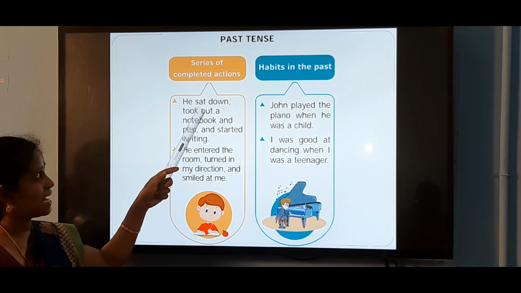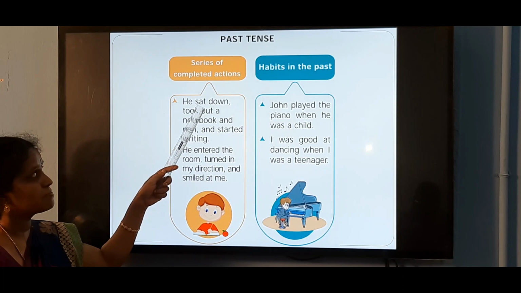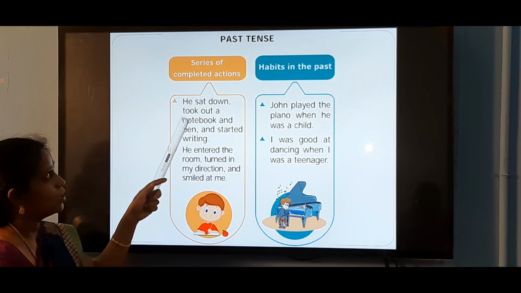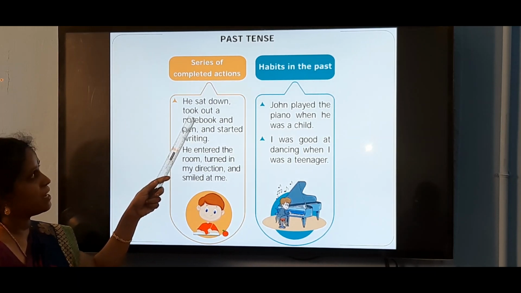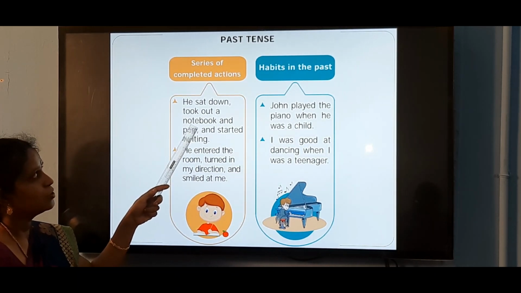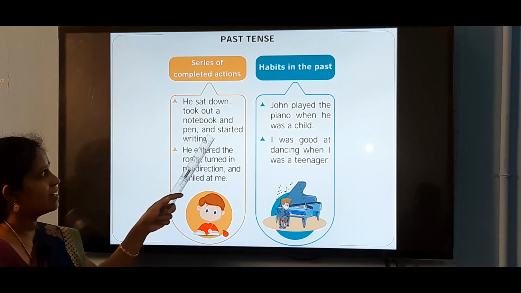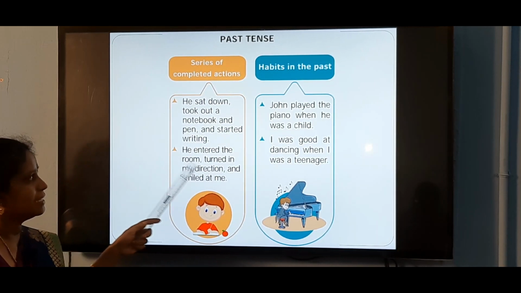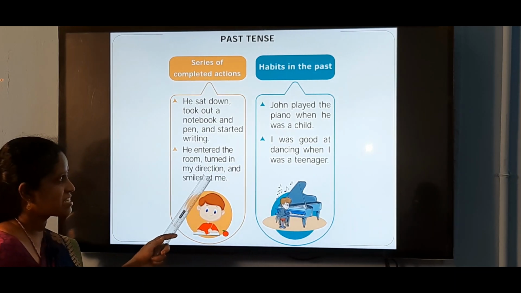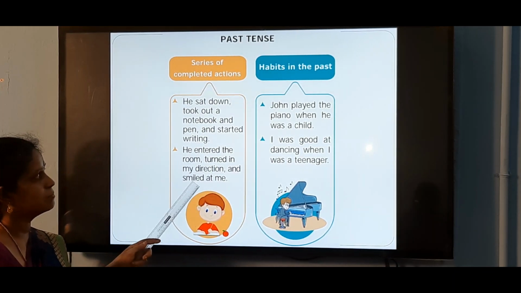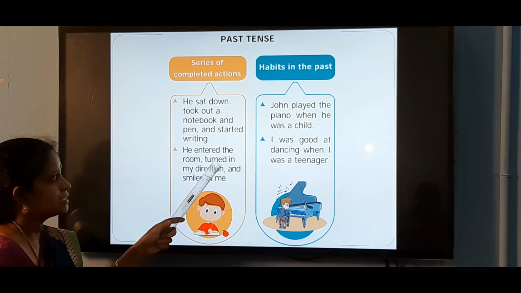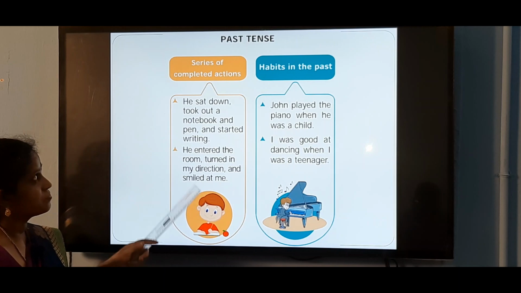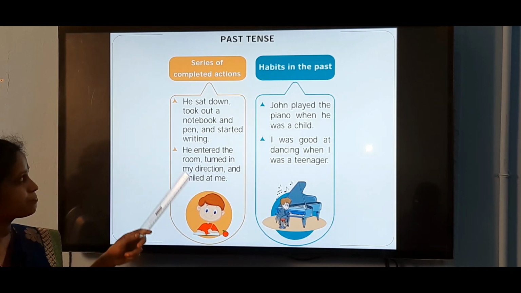He sat down. Sat is the past form of the verb sit. So, he sat down, took out. Took is the past form of the verb take. Took out a notebook and pen and started writing. Started is the past form of the verb start. He entered the room, turned in my direction and smiled at me. Here the verbs are entered, turned, smiled. We use past tense for a series of completed actions.